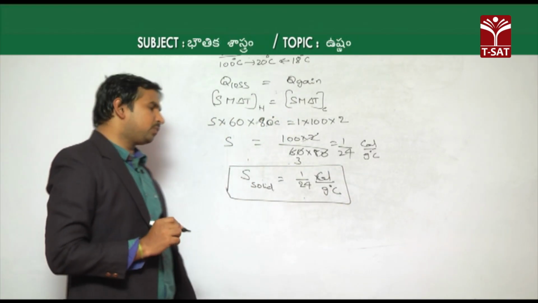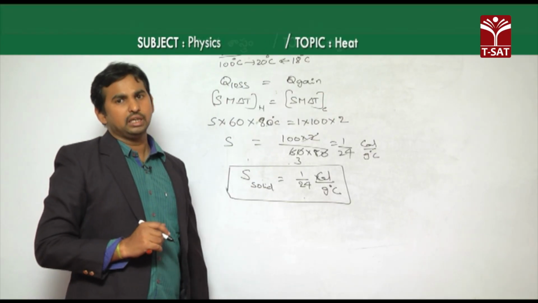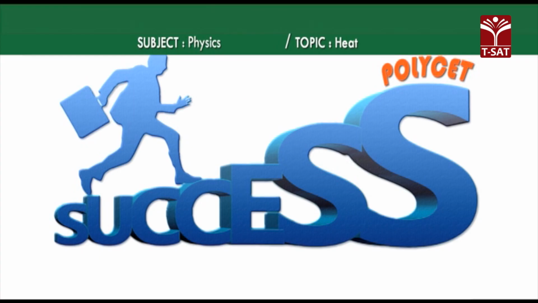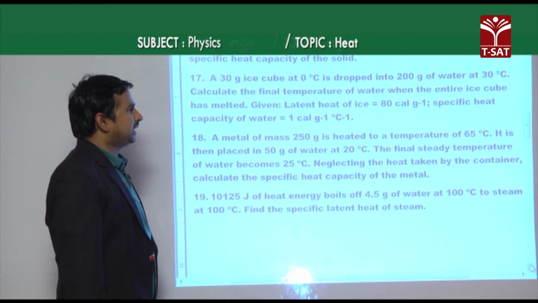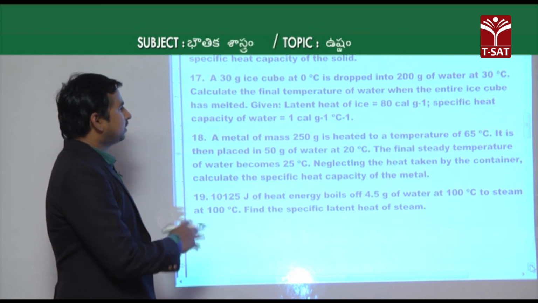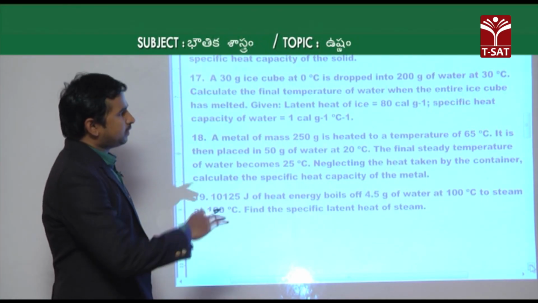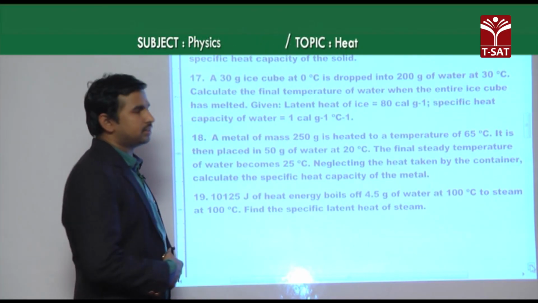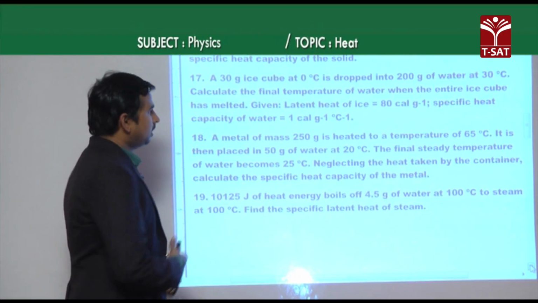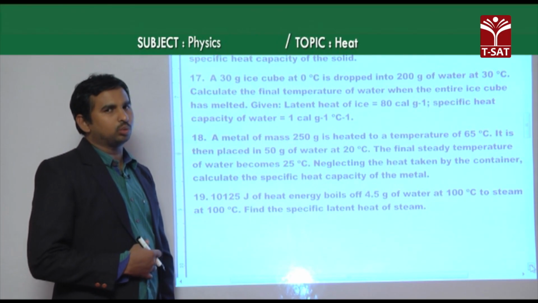Okay. This is the specific heat capacity of the given solid, which is 1/24 calorie per gram degree Celsius. The 17th one: a 30 gram ice cube at 0 degrees Celsius is dropped into 200 grams of water at 30 degrees Celsius. Here, 30 grams of ice at 0 degrees Celsius is the cold body, which is dropped into 200 grams of water at 30 degrees Celsius, and the water becomes the hot body. When both are mixed, the ice converts into water.